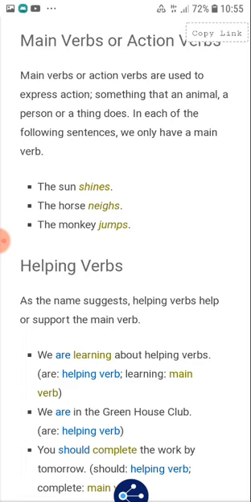We are in the greenhouse club. Are is your helping verb. You should complete the work by tomorrow. Should is the helping verb, and complete is your main verb.